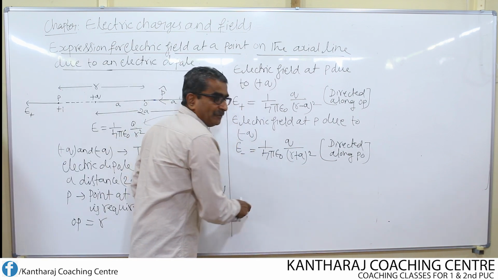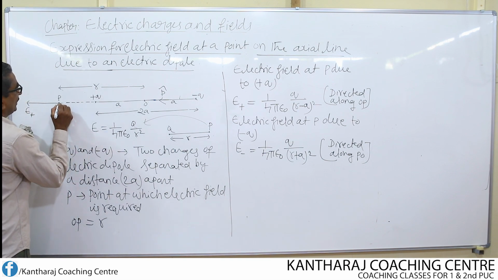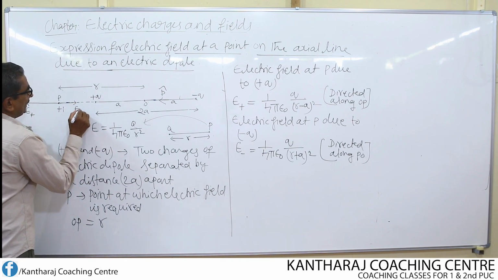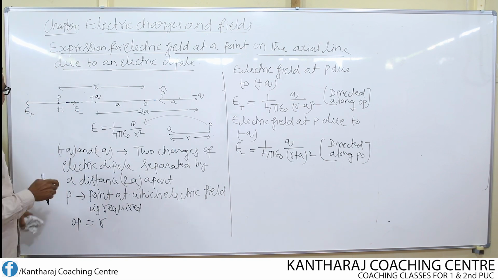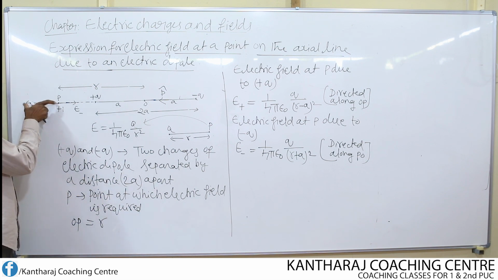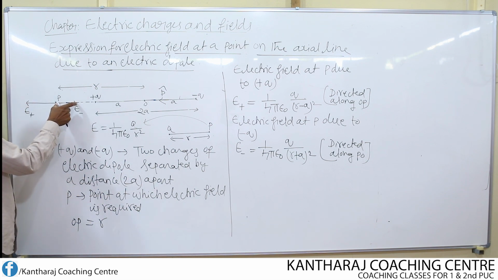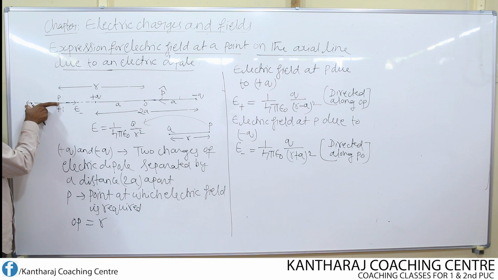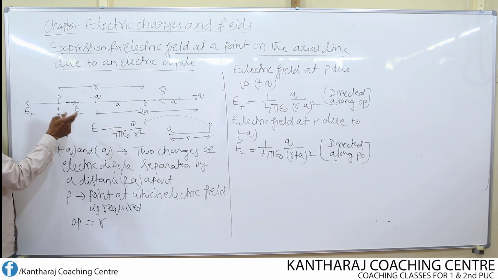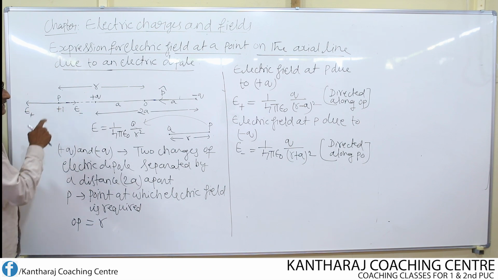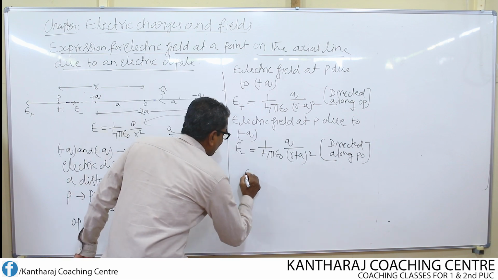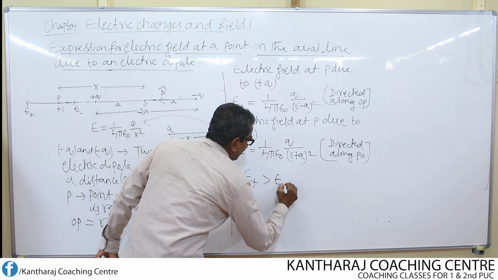So now we have two fields. Mark the direction of electric field due to negative charge, E minus. Look here. The length of E plus is found to be larger than the length of E minus. So the length of this arrow gives the magnitude of the electric field due to positive charge, and this length gives the magnitude of electric field due to negative charge. It is found that E plus is greater than E minus. Remember, E plus is greater than E minus.